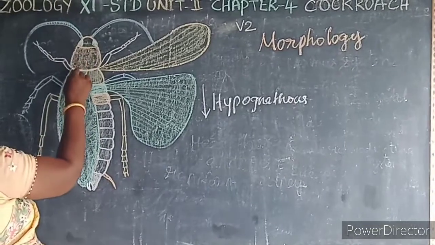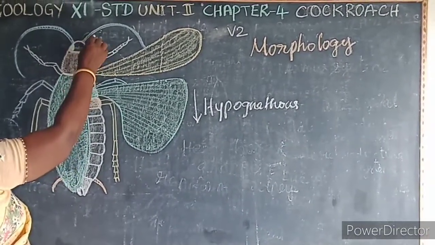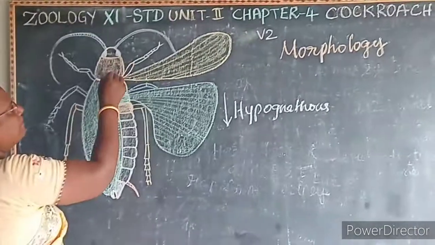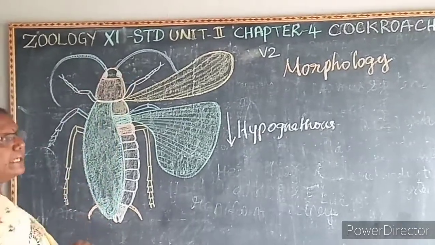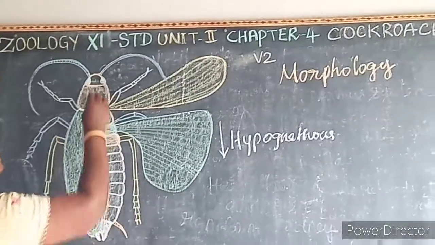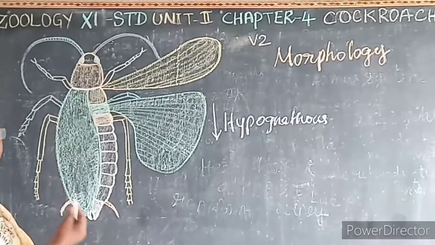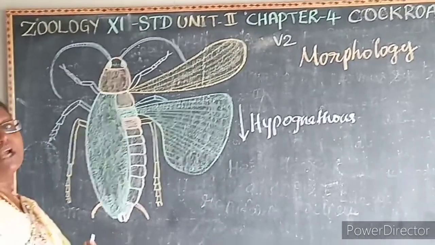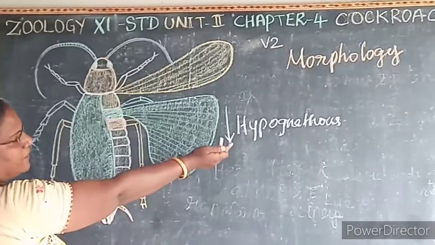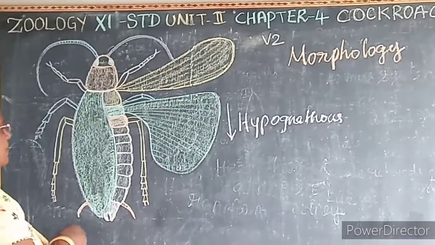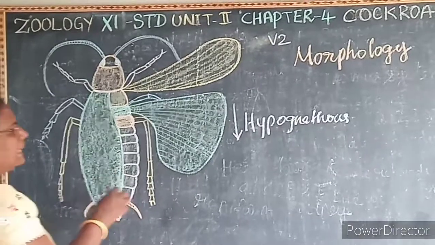So what is the first one? First, the head is small and triangular. What are the parts of the head? First one is a pair of antenna, compound eyes and the mouth parts. This antenna has sensory receptors, it helps to see the changes in the environment. The compound eyes are large, sessile, reniform. Reniform means what? Kidney shape. Then if the mouth parts are placed downwards, it is known as what? Hypognathus.